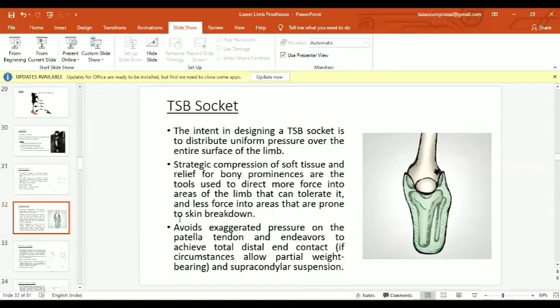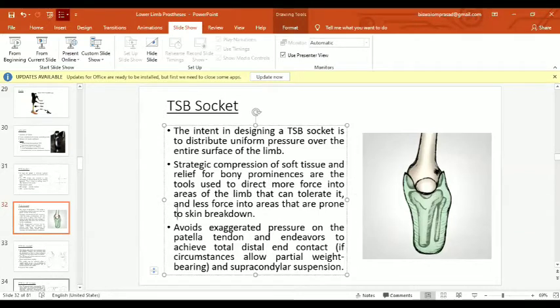because it is not concentrated just on the patellar tendon bar. So it avoids the discomfort over the patellar tendon. So it has a circumferential weight bearing pressure all over the stump.